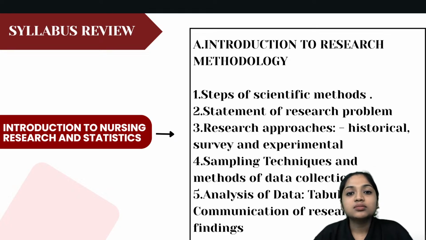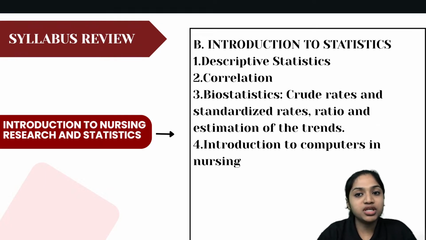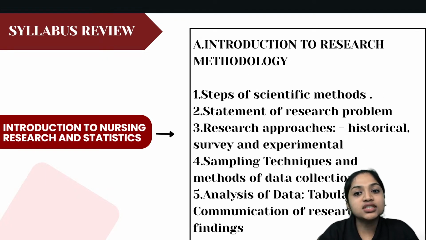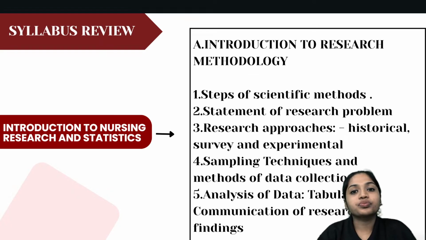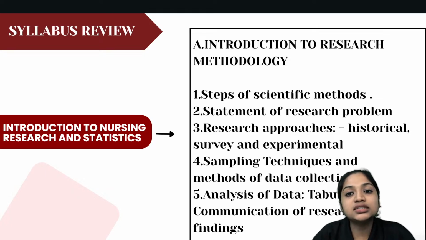We have section A and section B here. Section A is research methodology, and the next, section B, is statistics. First, let's see research methodology. So what is research? What is there in research? This subject mainly includes five units. The first unit is steps of scientific methods.